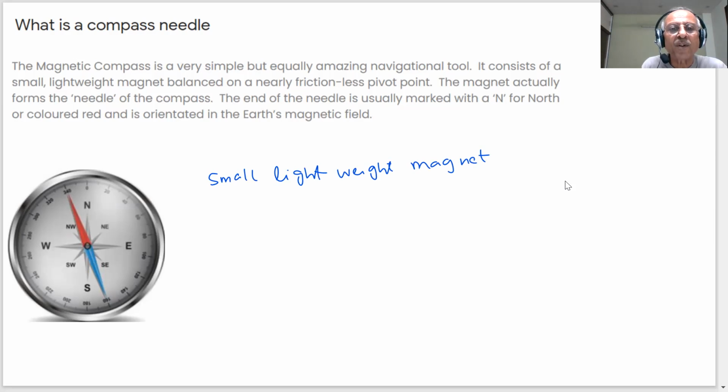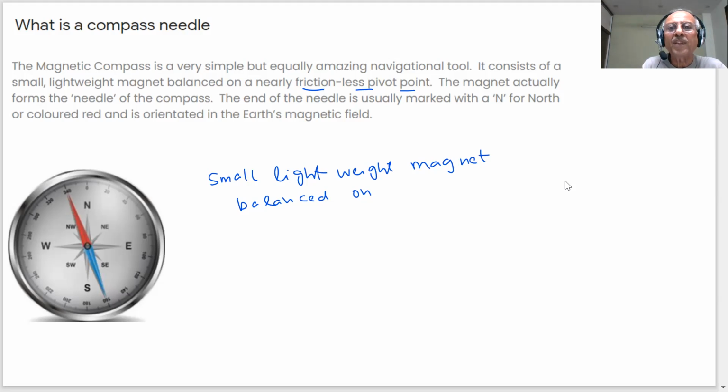It is balanced on a frictionless pivot point. That means it can move if some magnetic field is around it. The magnet actually forms the needle of the compass. This is called the needle of the compass.